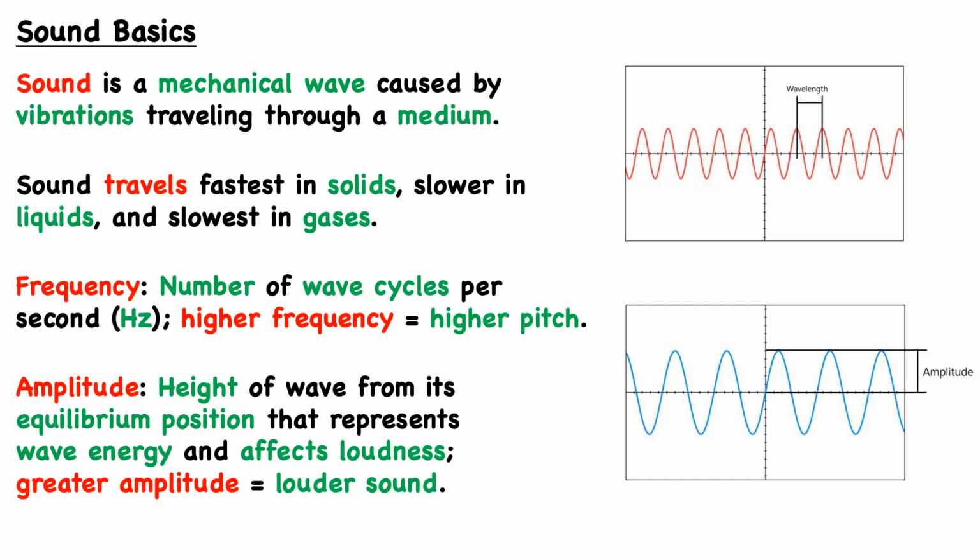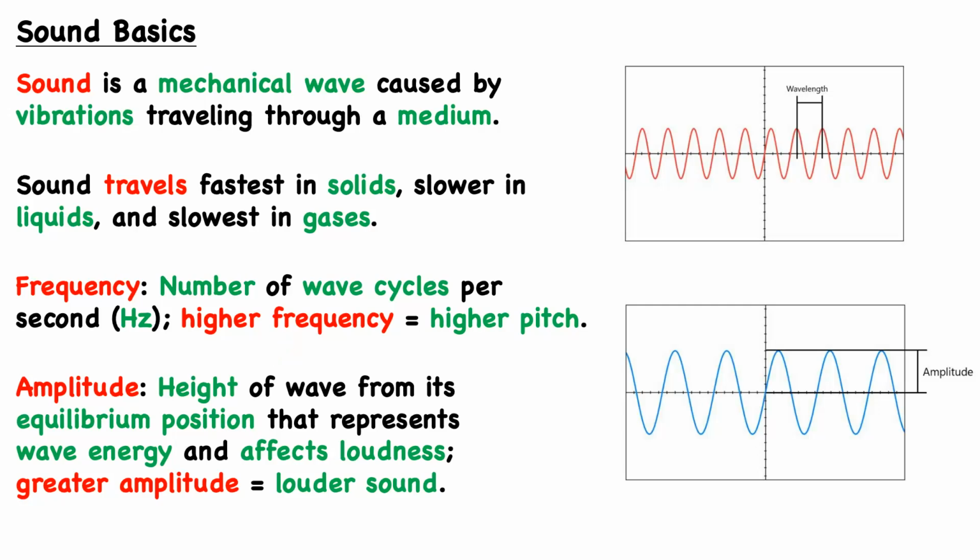So if we direct our attention to this top image here, we can see that we have the wavelength of this wave labeled. We have one wave, and we pick one position, and we measure the distance to the same position on the next wave, and that is the wavelength. So the more of these that pass a particular point per unit time, per second typically, well then the higher the frequency. And the higher the frequency, the higher the pitch.